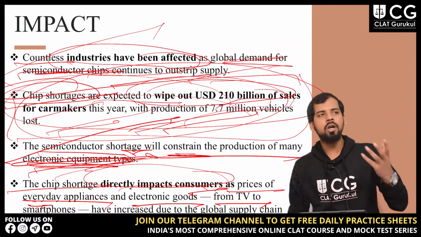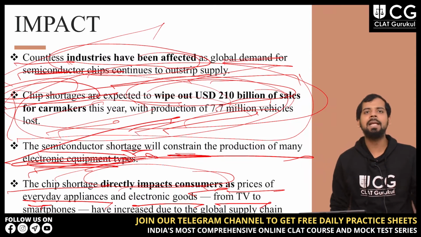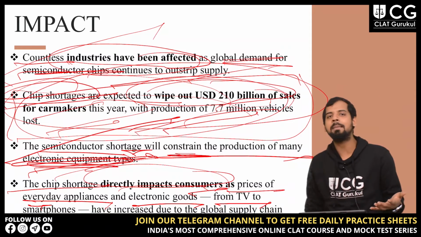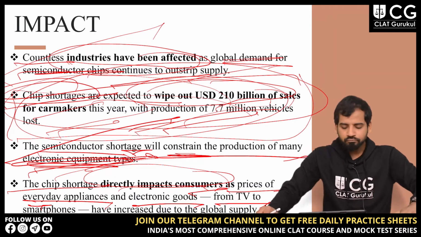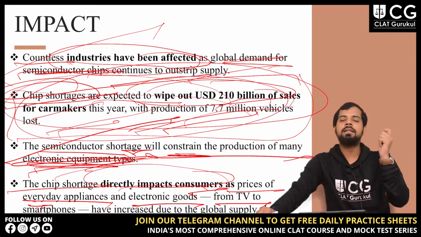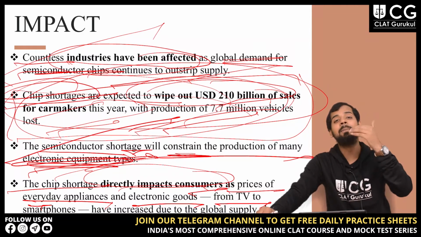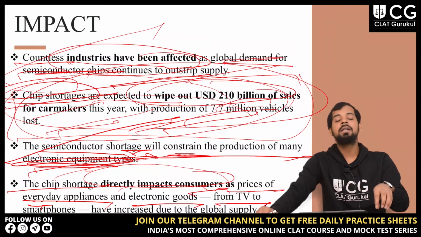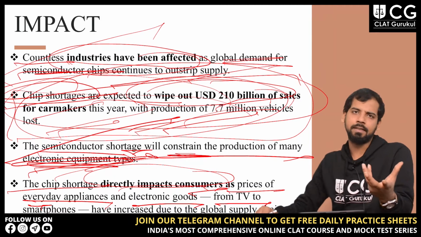Because there's a shortage in chips, in semiconductors, the prices of everyday appliances, for example TV, refrigerator, washing machine, iPad, MacBook, or even phones, are increasing day by day because of the shortage, and this is actually impacting the general household, right?